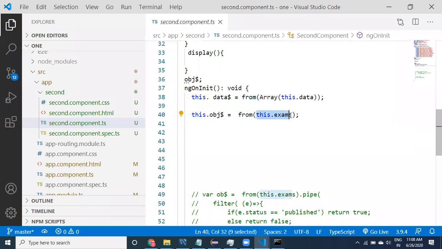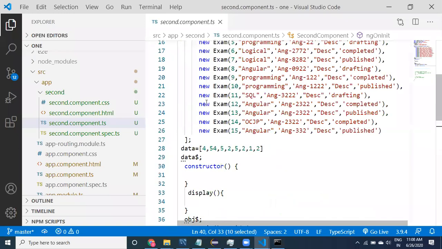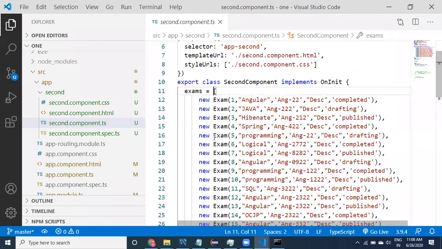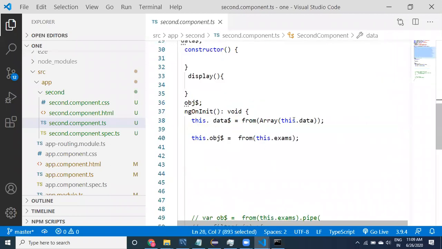We have taken this dot exams. This dot exams is nothing but the data we have taken, a lot of data. This is the array, right? This array, I have to take as a from.